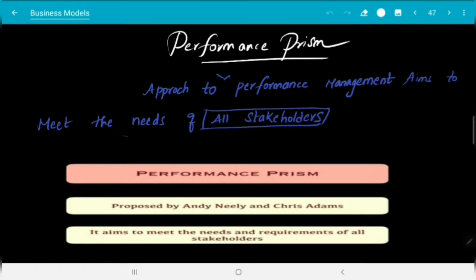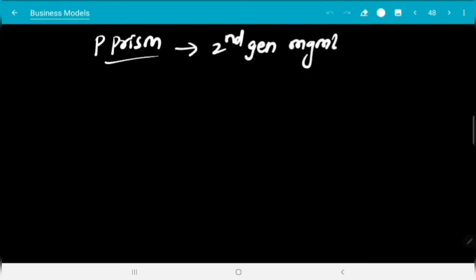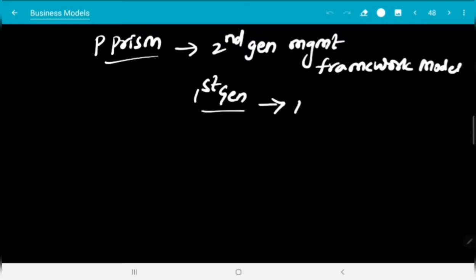Performance prism is basically an approach to performance management to meet the requirements of all the stakeholders, proposed by Andy Neely and Chris Adams. So, performance prism is basically a second generation management framework model. What about the first generation? It will be the balance scorecard, and the second one is the performance pyramid.